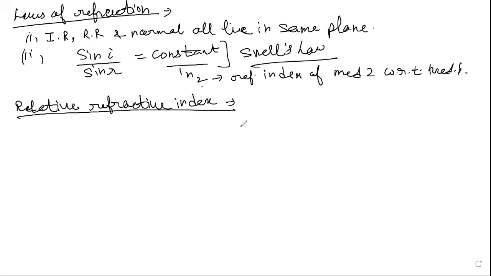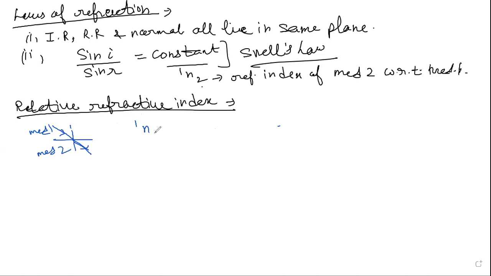When a ray of light is moving from medium one to medium two, bending of light is there. This is medium one, this is medium two. Then the refractive index of medium 2 with respect to medium 1 will be the relative refractive index.